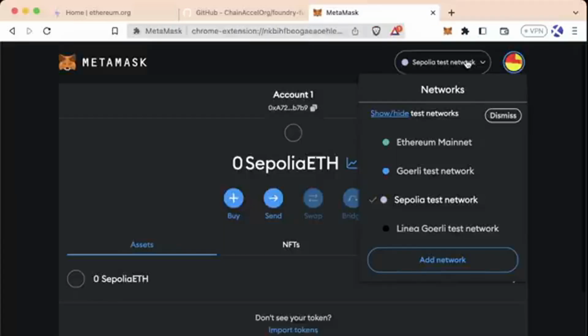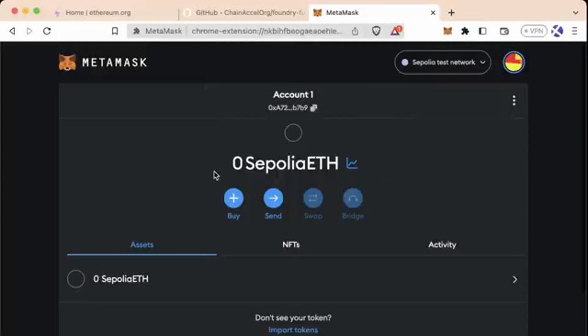Throughout this course, we are going to show you how to work with different testnets and different networks as well, because it's incredibly important to do so. The blockchain world is moving into a multi-chain world, and especially with the popularity of L2s, which help Ethereum scale, learning the differences between different chains and different L2s is incredibly important.